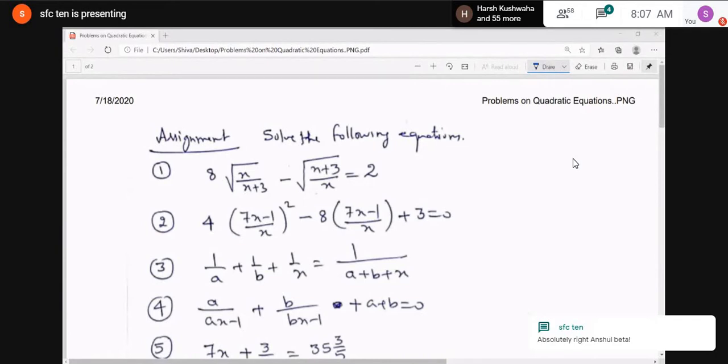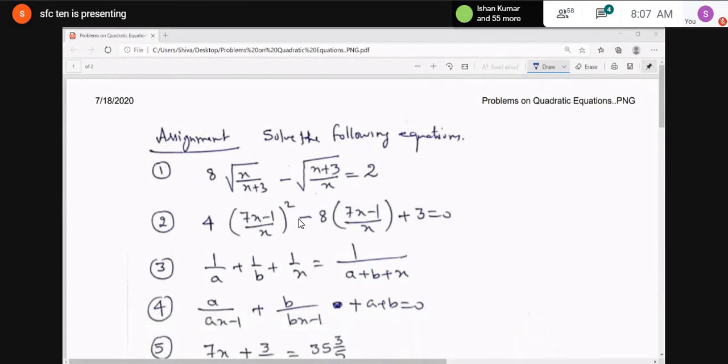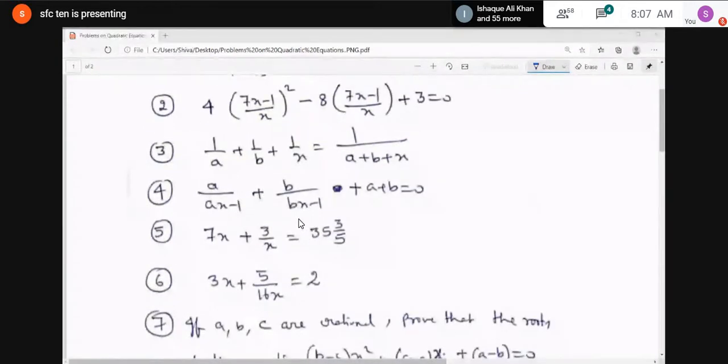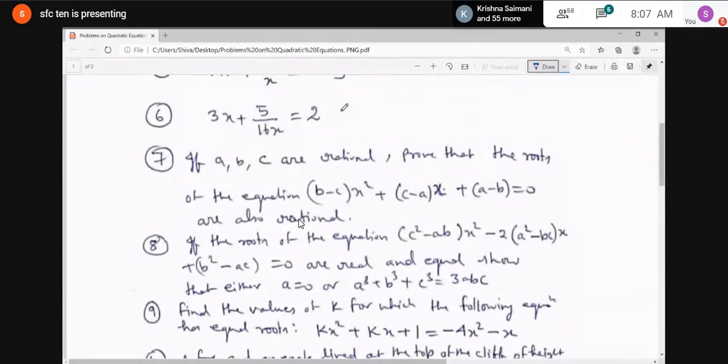Question number 5 is 7x plus 3 upon x equals 35 whole number 3 by 5. What is the answer of this? 5 and 3 by 35. Absolutely correct. 5 comma 3 by 35 are the two roots of this equation. And a similar sum I have given in question number 6, that is 3x plus 5 upon 16x equals 2. What were the roots of this? 5 by 12 and 1 by 4. Absolutely correct. Very nice. Okay, 5 by 12 and 1 by 4.